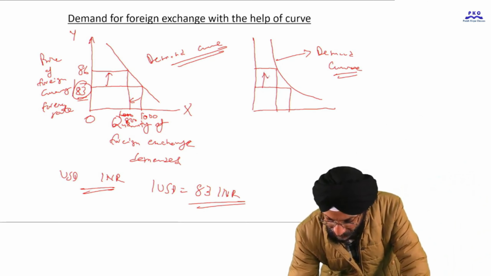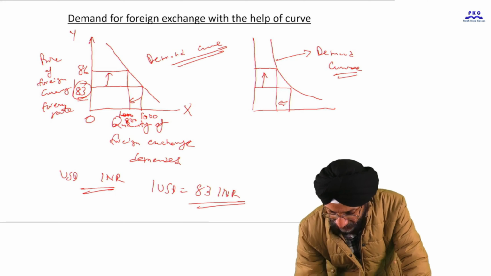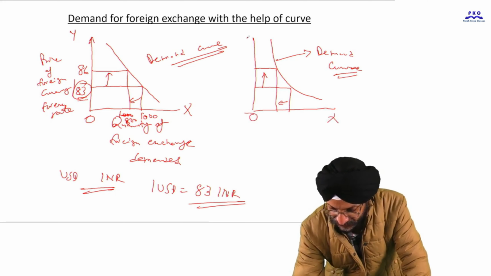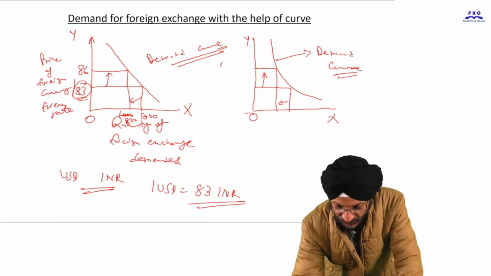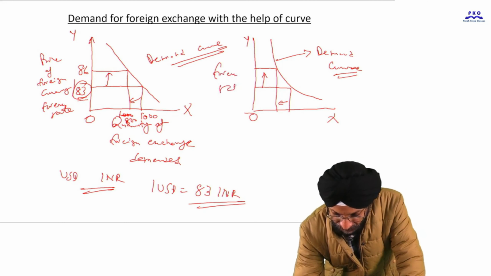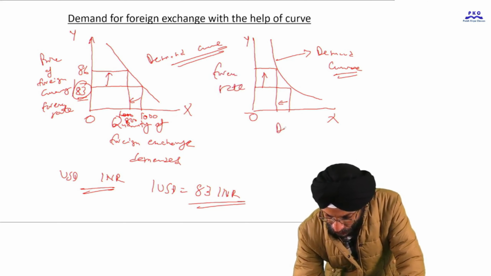This is the increase in price, this is the decrease in demand. This is X, this is Y. This is the forex rate, this is the quantity demanded of foreign exchange.